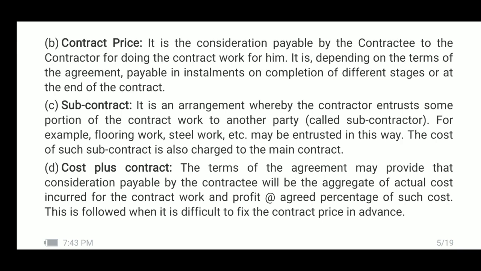See, it is the consideration. The contractor will not do the job free of cost. The contractee will have to pay a consideration for the services rendered by the contractor for doing the job for him. So, this consideration payable by him to the contractor is called contract price.